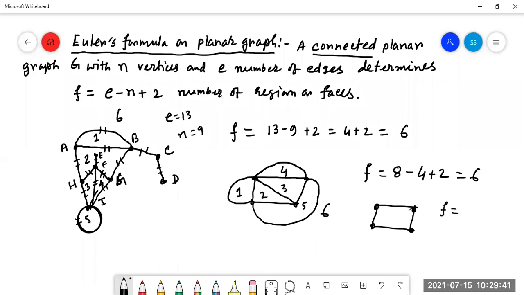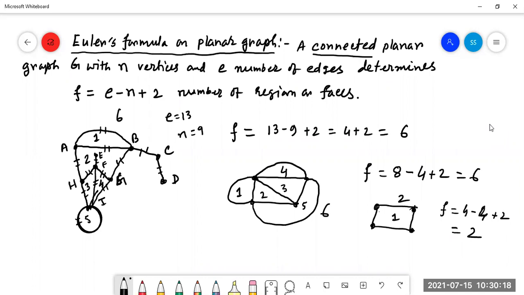By the formula, number of edges E is equal to 4, minus N. E minus N, N equal to 4, no? Plus 2. That is 2. That is 1. Another is 2.